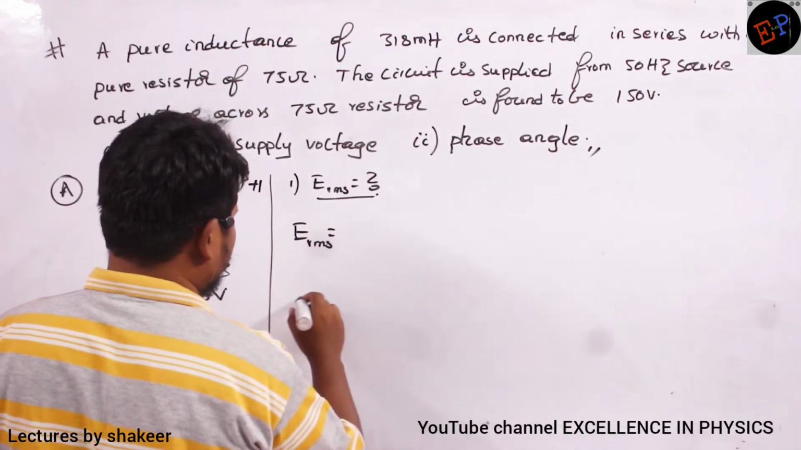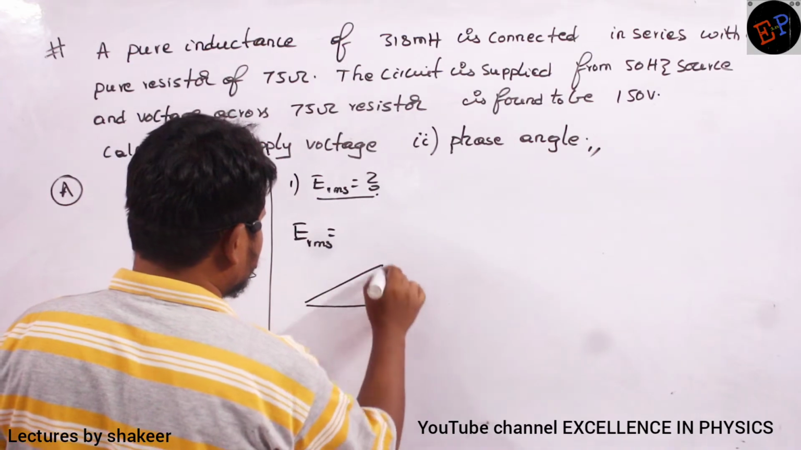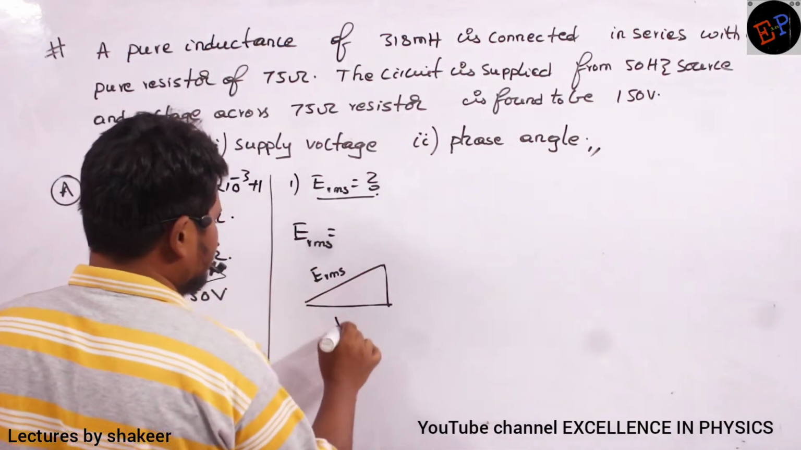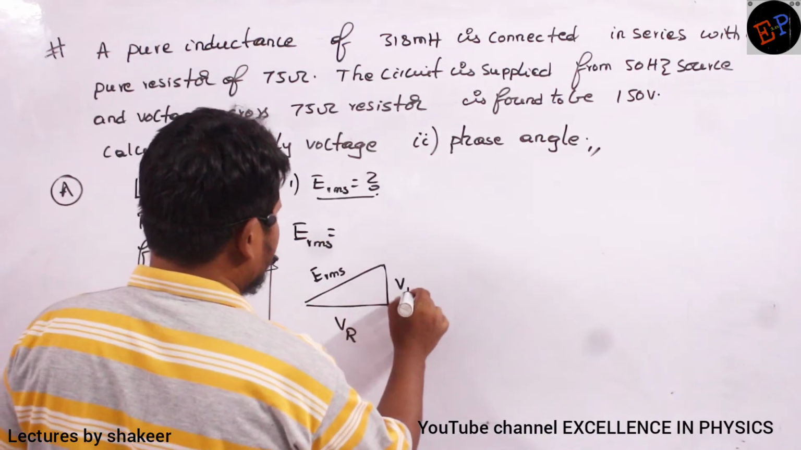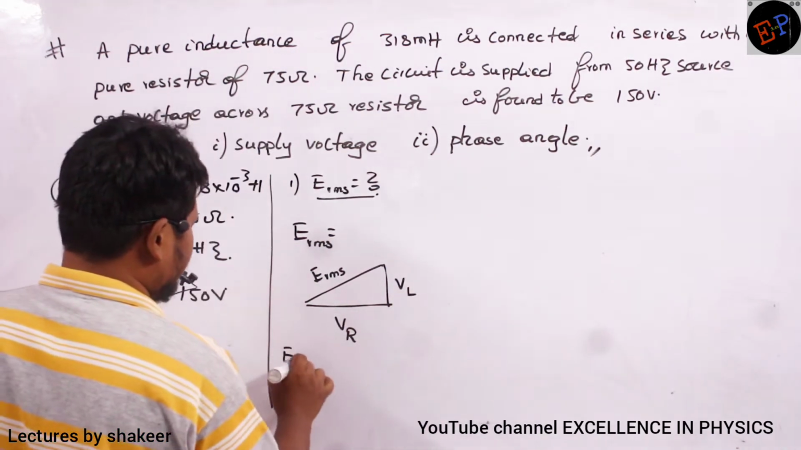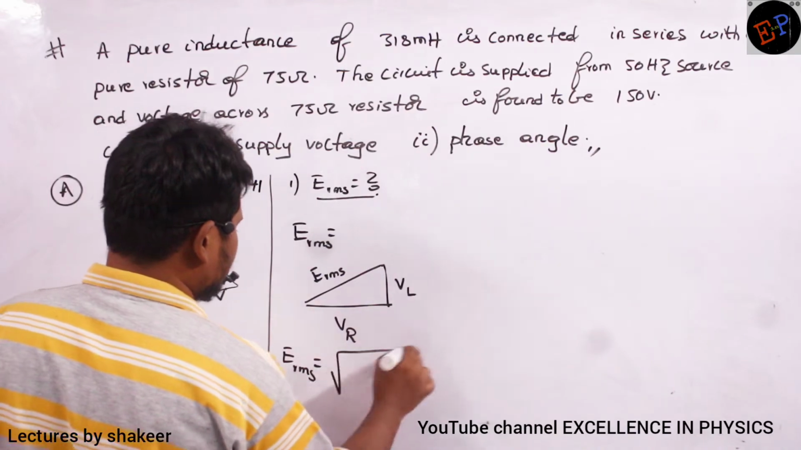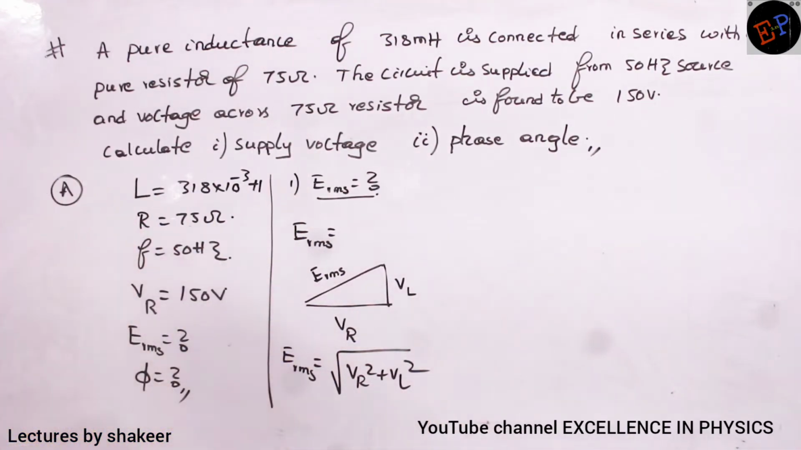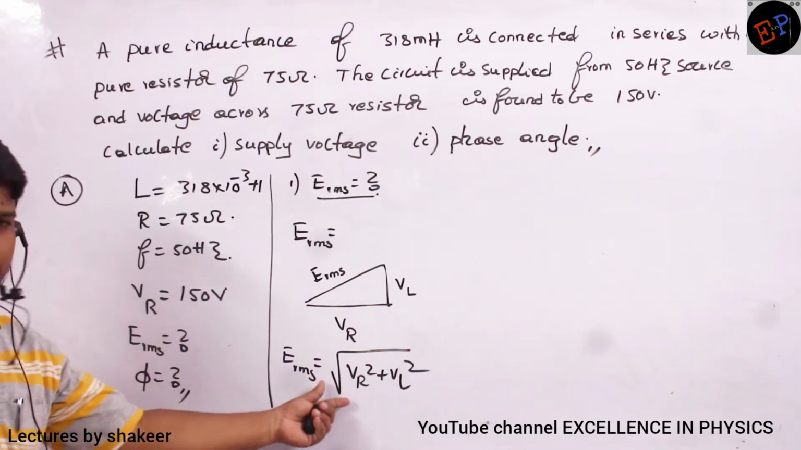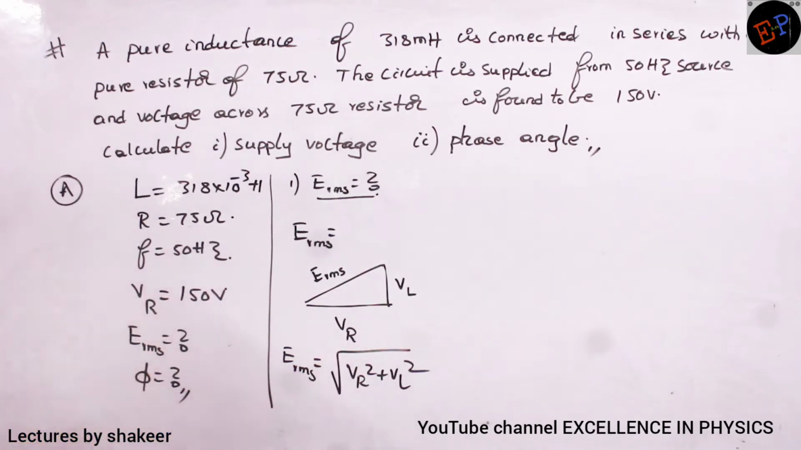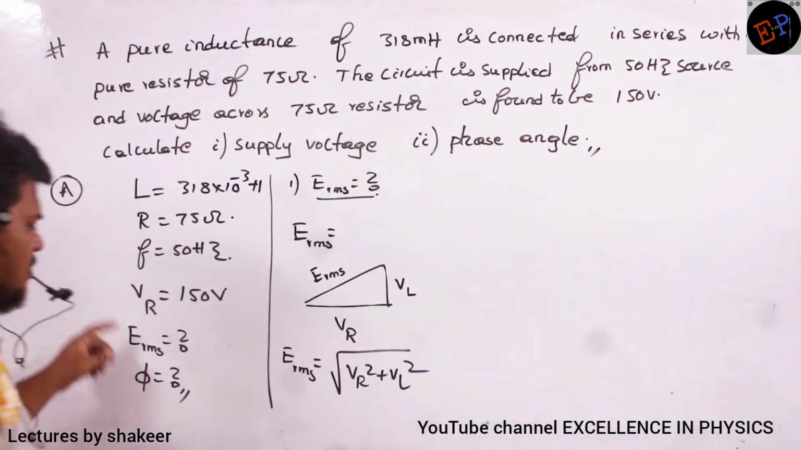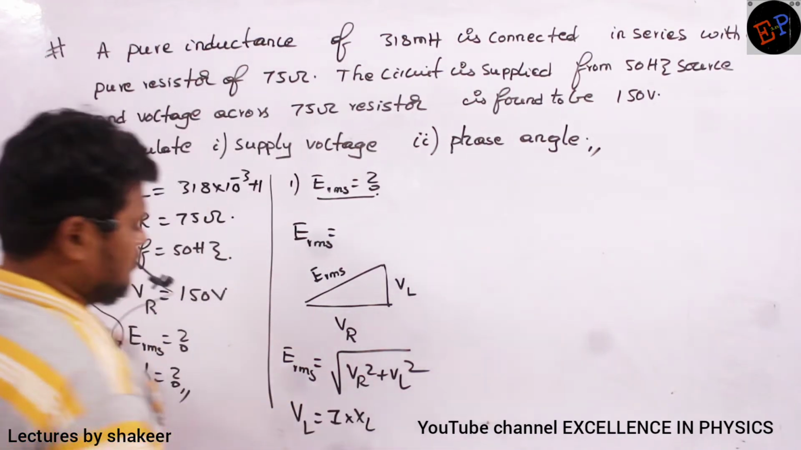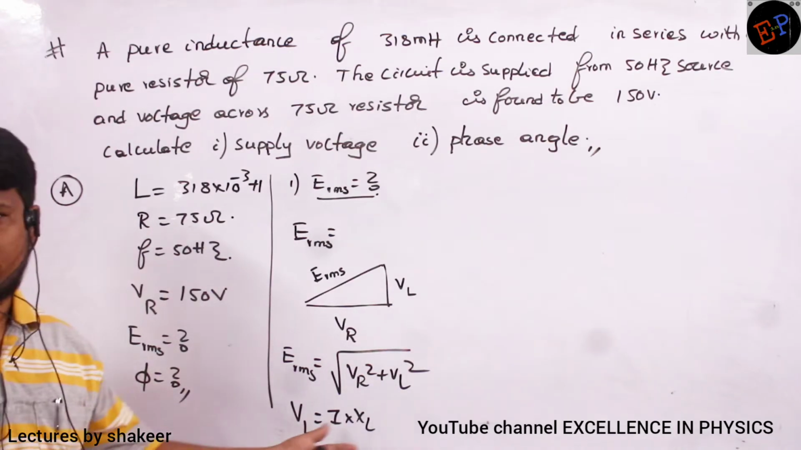In RL circuit already we know the phasor diagrams, no? This is ERMS, this is VR, and this is VL. So therefore ERMS will be square root of VR square plus VL square. VR value already we know, 150. VL value how can I calculate? VL is equal to I into XL, no? This formula we know. Ohm's law, V is equal to I into R.